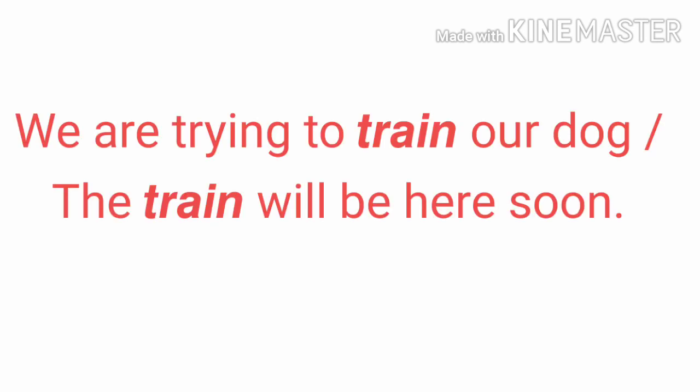And we are trying to train our dog. The train will be here soon. So in the first sentence, train is the name of an activity. In the second sentence, train is the name of a vehicle. Hope you come up with new examples of homonyms.